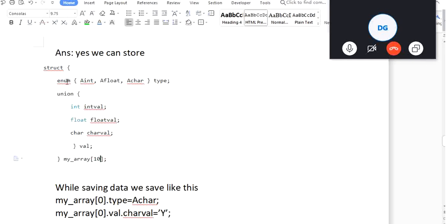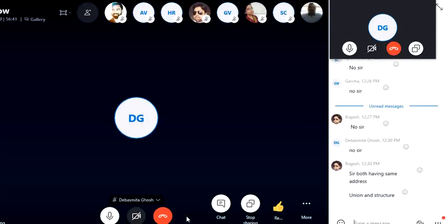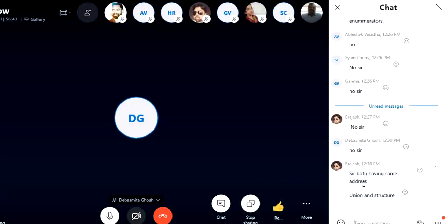Now in this place we will save the type, and in this place we will save the value. We can change the type, change the value, change the type, change the value. I did not understand, both having same address. What do you mean by same address?